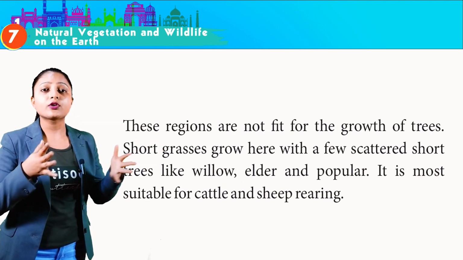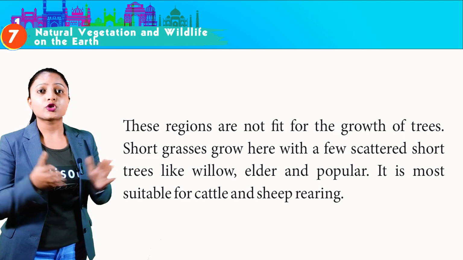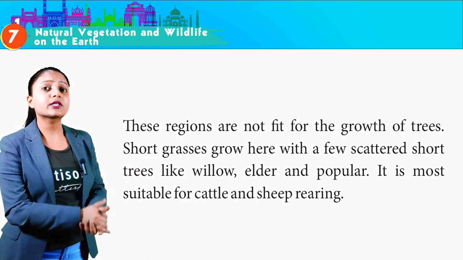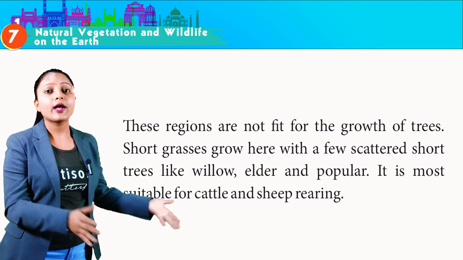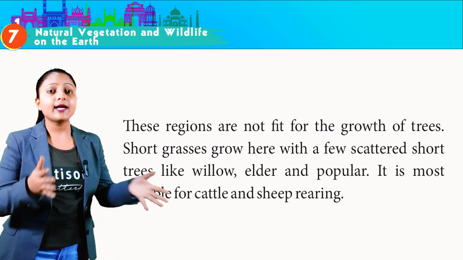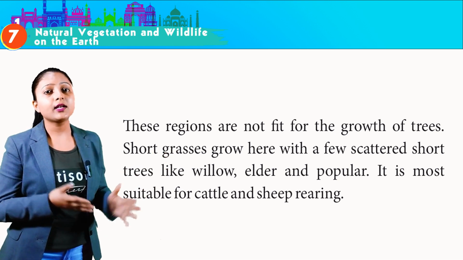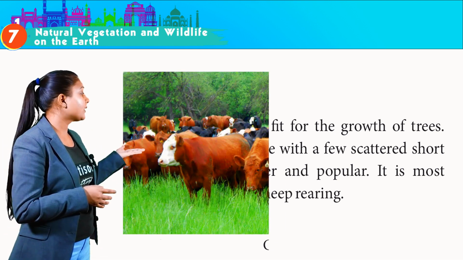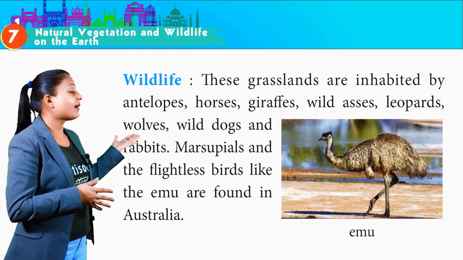These regions are not fit for the growth of trees. Short grasses grow here with a few scattered short trees like willow, elder, and poplar. It is the most suitable for cattle and sheep rearing. These are the cattle.